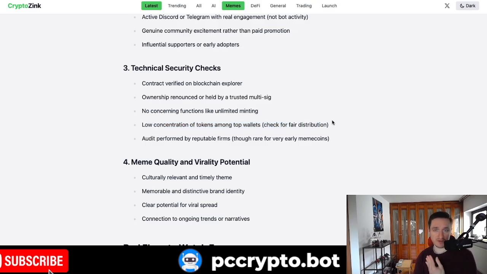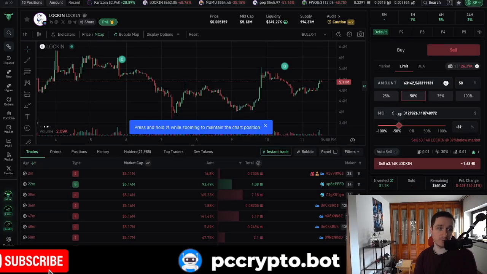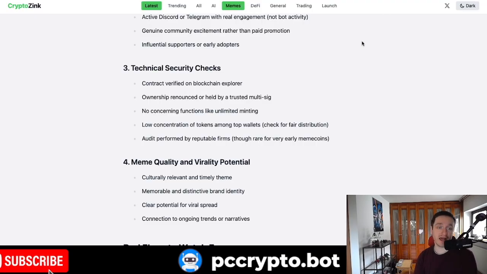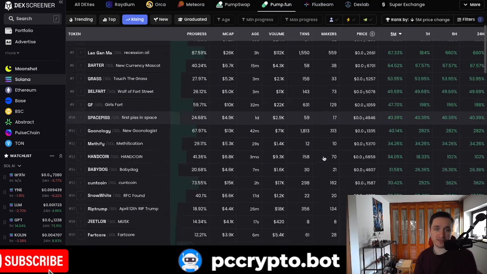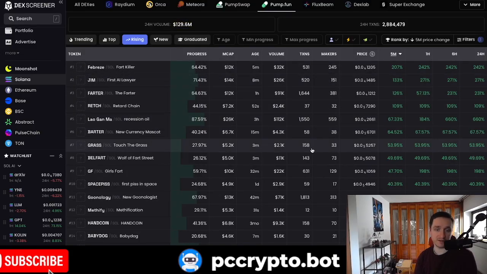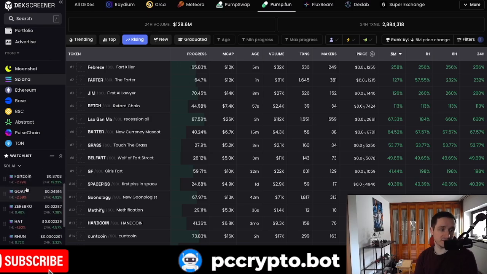But basically, if you have bubble maps, and that's, for example, available on BullX, you can verify how much of the tokens are really held among different top wallets. Also, there are different stats on Dexscreener as well. That's worth analyzing if you go with particular tokens to see, for example, how many people are in a trade, how many bots there are, and so on. So I think that's really important here.